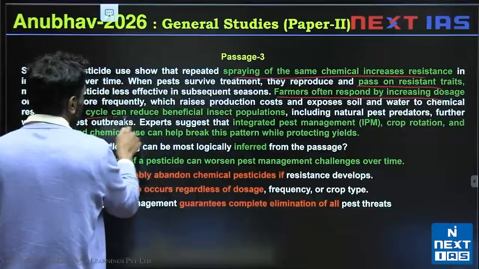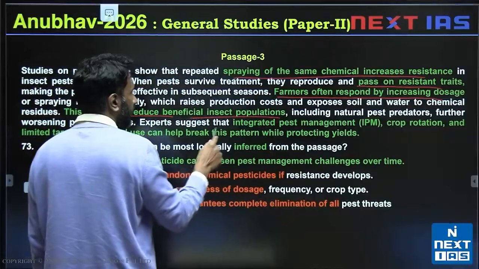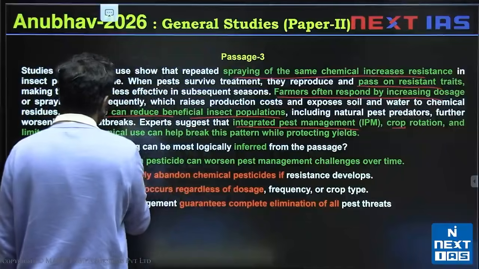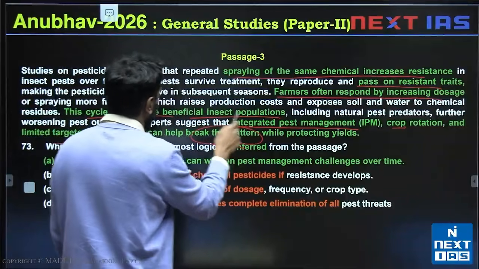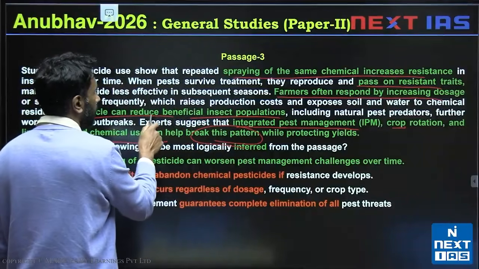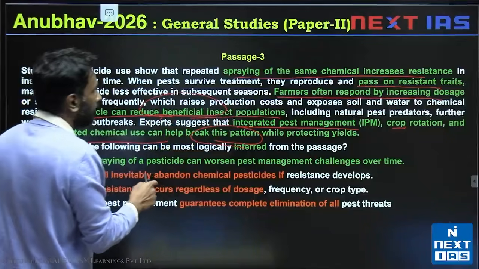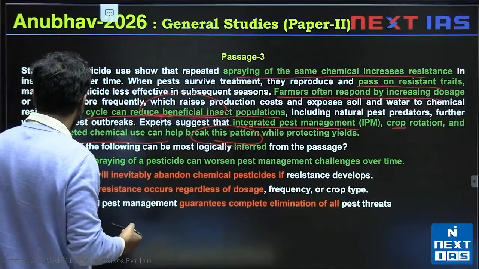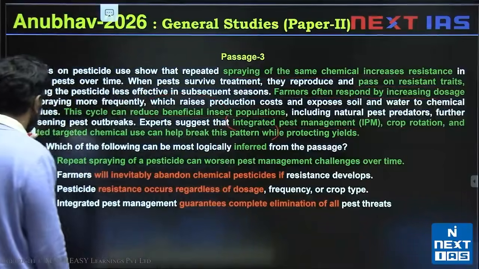So this cycle can reduce beneficial insect populations, and integrated pest management is required, crop management is required, limited targeted chemical use is required, and this pattern can be broken. This pattern of reducing beneficial insects, this pattern of leading to worse outbreaks or resistance, these patterns can be broken by this last line. This is the solution to break those patterns.